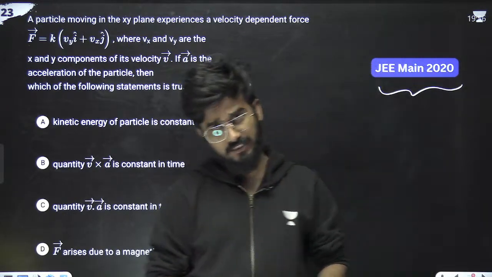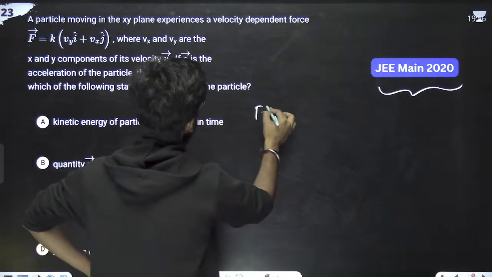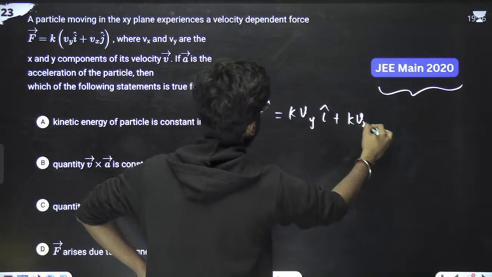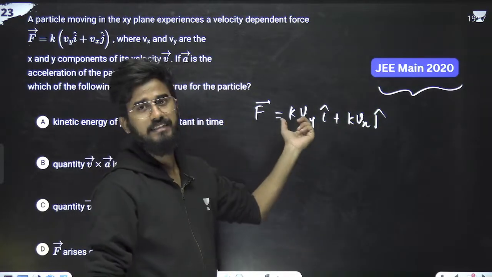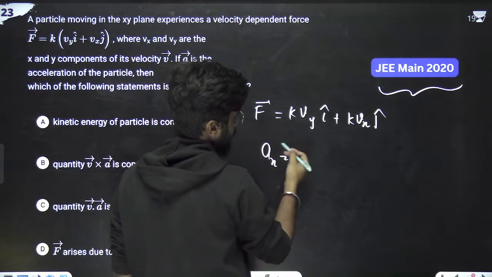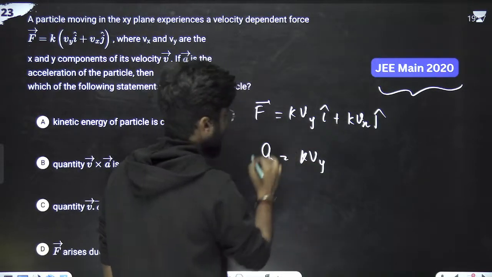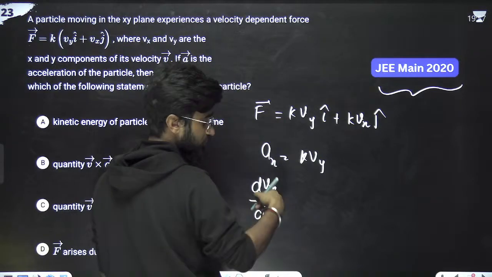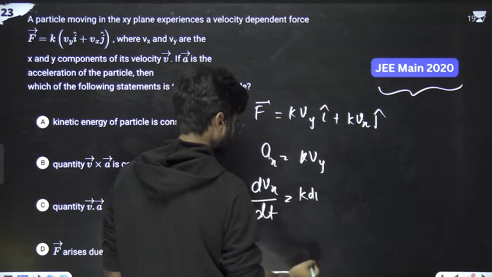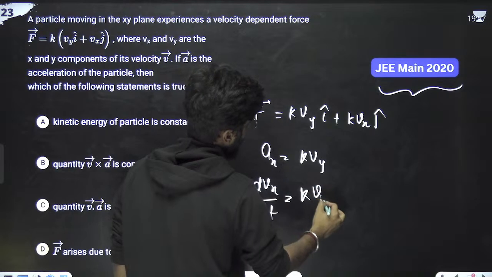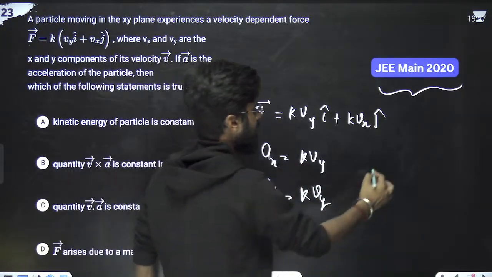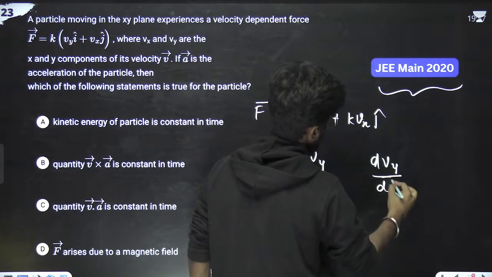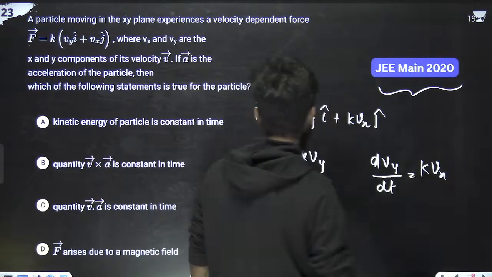Okay, so the force has been given like this. Force is k Vy i cap plus k Vx j cap. This is the acceleration in the x direction, so acceleration in the x direction is k Vy. So we can write dVx by dt, because this is the acceleration in the x direction, is equal to k Vy. Similarly, dVy by dt is k Vx.